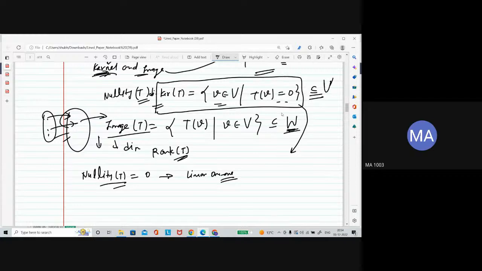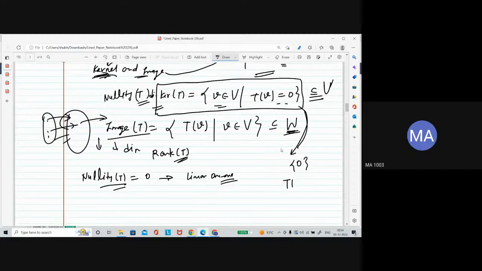That means your kernel is actually the collection of vectors whose image is 0. So nullity is 0 means the kernel contains only the 0 vector. And if the kernel contains only the 0 vector, that means this kernel has only the 0 element. What does it mean? It means that T of